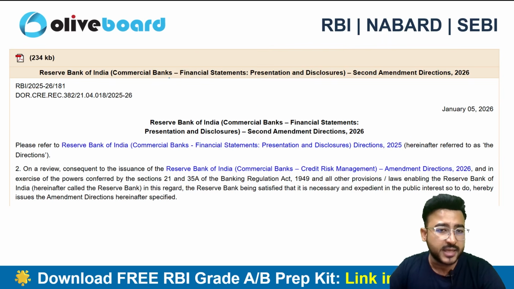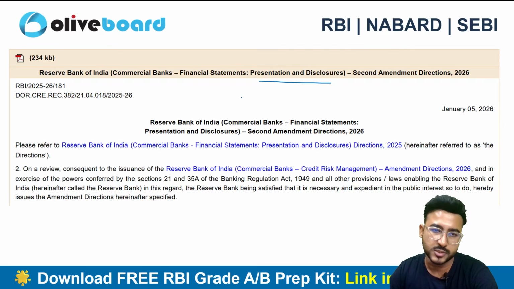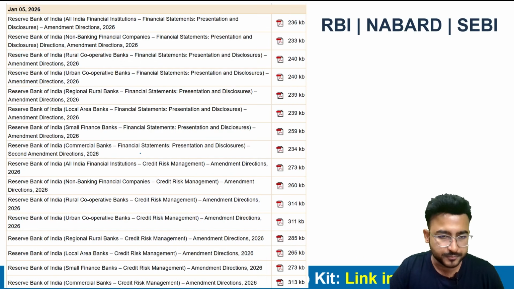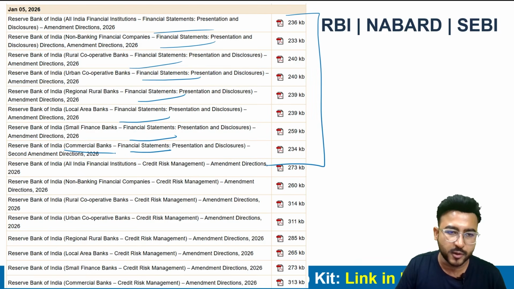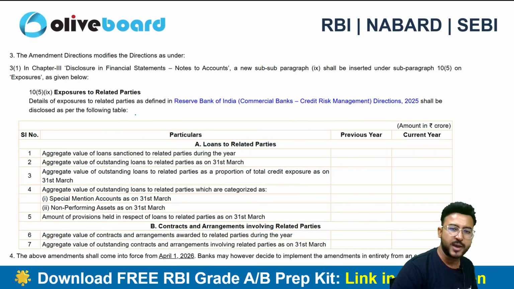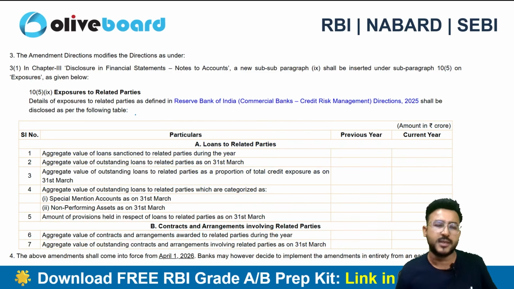The next one again is related to commercial banks, financial statement presentation and disclosure. So there are so many circulars related to this. We can have a look. And all these circulars are related to the presentation and disclosure requirement for commercial bank, small finance bank, local area bank. Same requirement is there. Okay, so it looks difficult, but it is very easy. It is nothing but a change in the disclosure requirement.